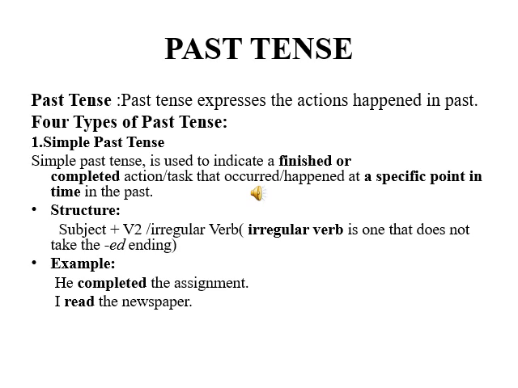Its structure is subject plus verb second form or any irregular verb. What are irregular verbs? Irregular verb is one that does not take the ed ending plus rest of the sentence. Example, he completed the assignment. Second example, I read the newspaper.